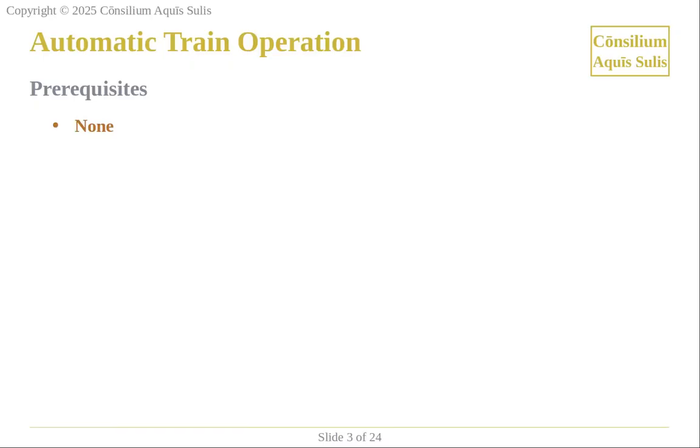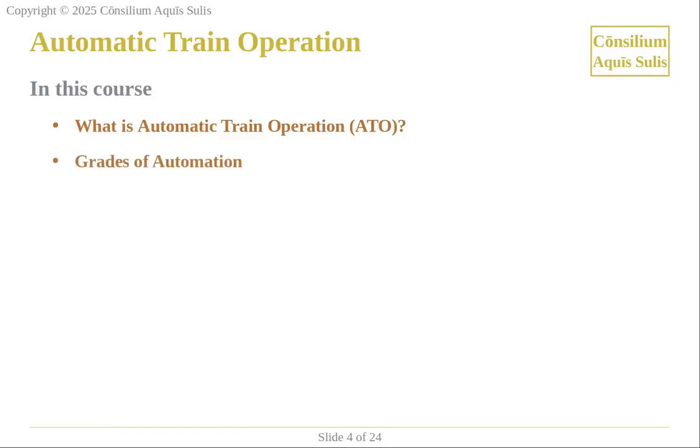This video will answer the question, what is automatic train operation? It will then outline the different grades of automation before explaining the motivations for and challenges of automatic train operation. Finally, it will relate automatic train operation to automatic train protection and cab signaling.